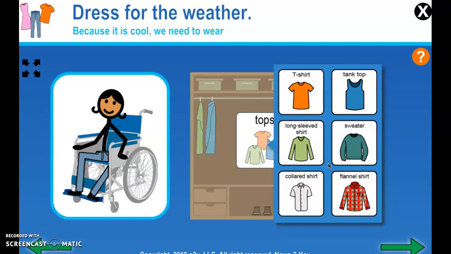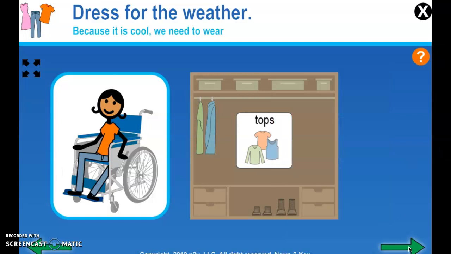Tops. Again, with it being cool outside, we probably want to wear either a t-shirt, a long sleeve shirt, a collared shirt, or a flannel shirt. It's not warm enough for a tank top, and we really don't need a winter sweater. It's not that cold outside. So let's put on a t-shirt, since we are in the low 60s.